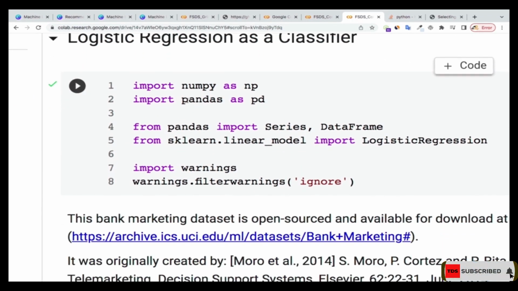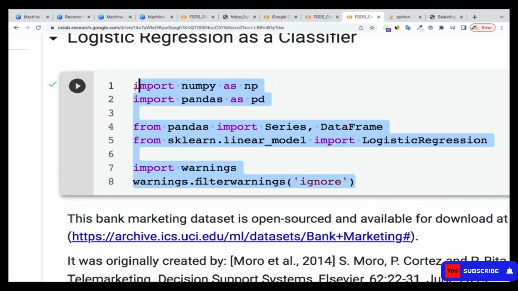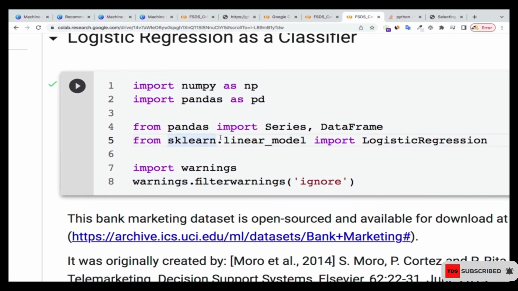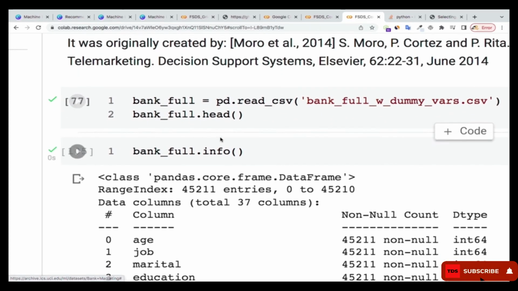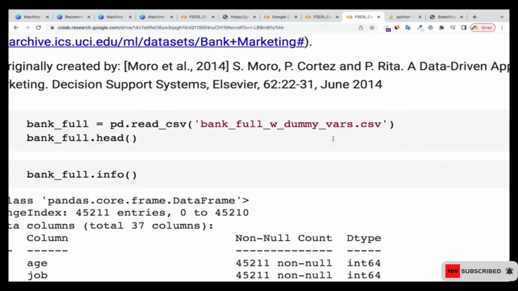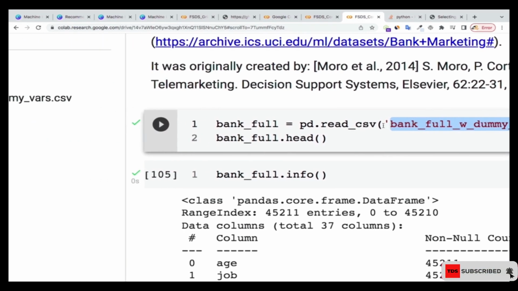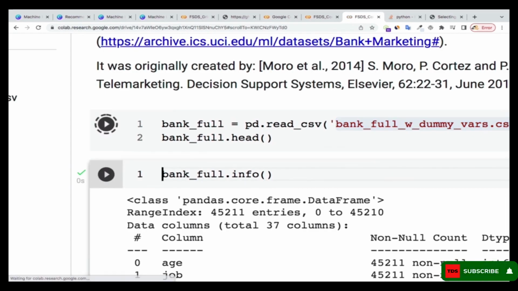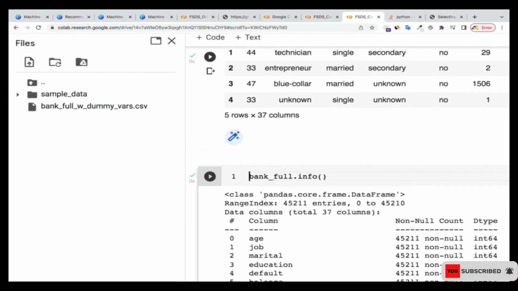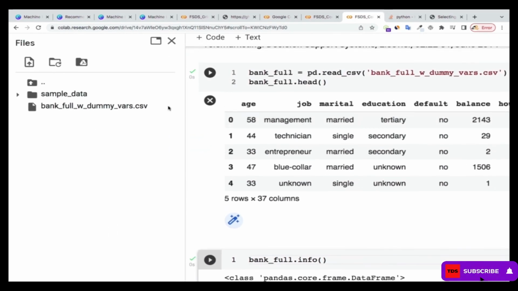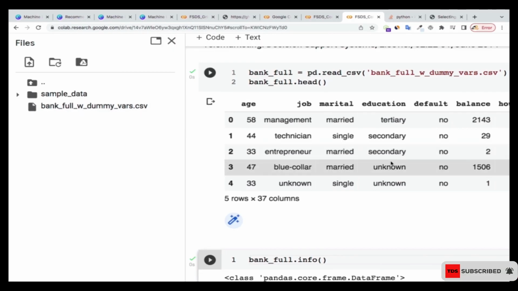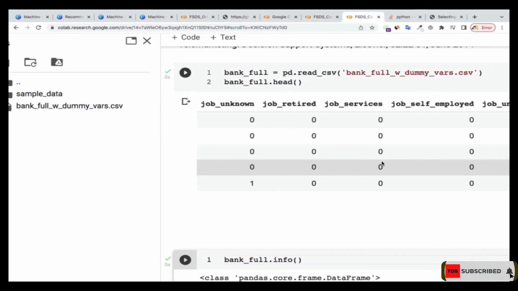Here we are importing the various libraries that we're going to need, as we have seen over and over again. The data set that we're going to use is a bank data set. It's just named bank full w dummy vowels something, but it's a bank data set. Let me just load it so that you see. I've also loaded it in the resource section, so you'll see this name there, and you can just download it and work alongside.